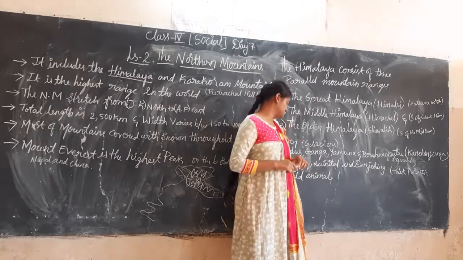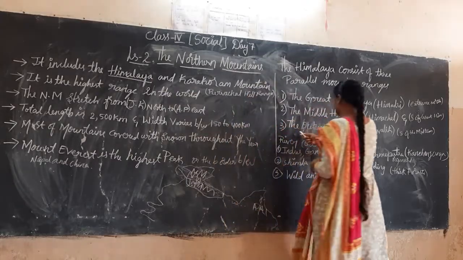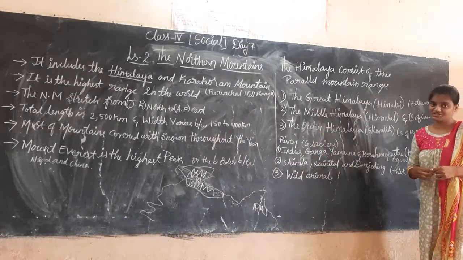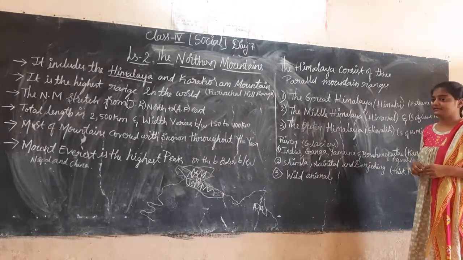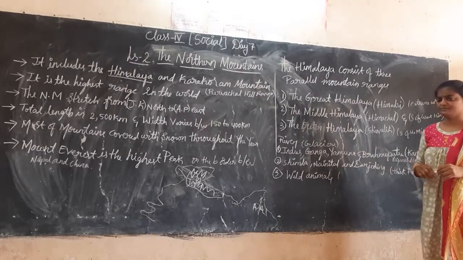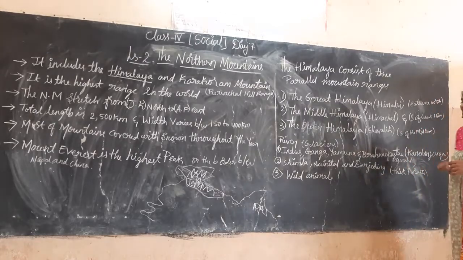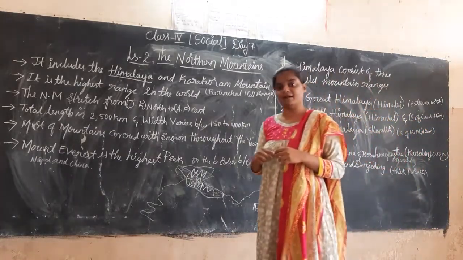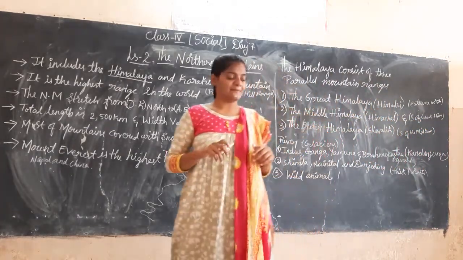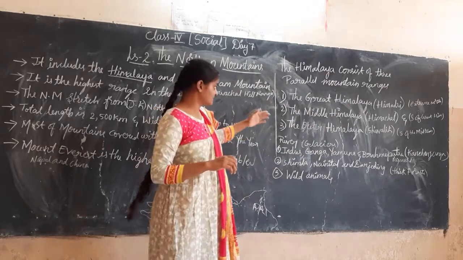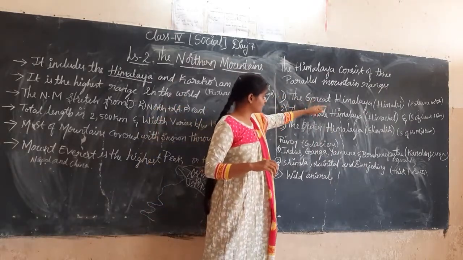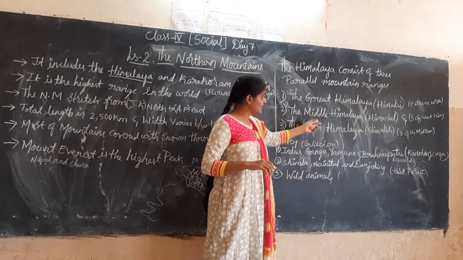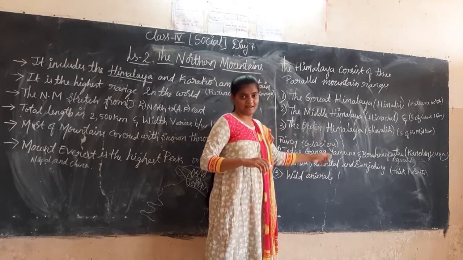Next, if you see the next one, the Outer Himalayas. The Outer Himalayas are also called Shivalik. Here, these Outer Himalayas are extremely south of the Middle Himalayas. It is also the south side of the Himalayas. Middle Himalayas are south of the Greater Himalayas, and the Outer Himalayas are south of the Middle Himalayas.